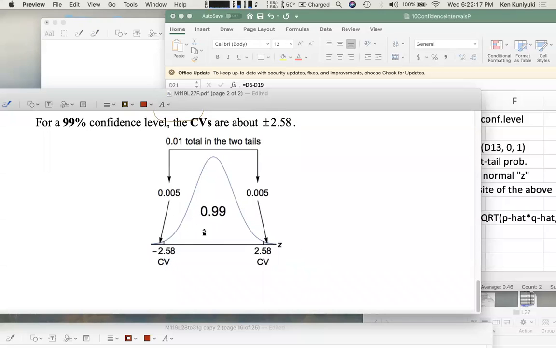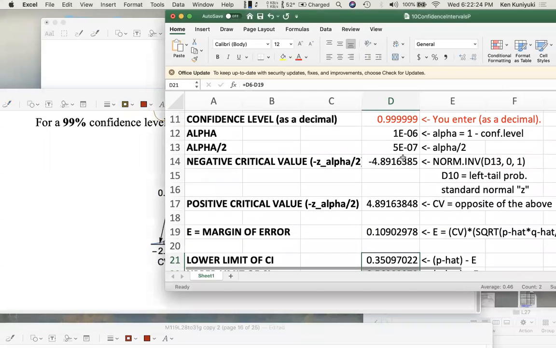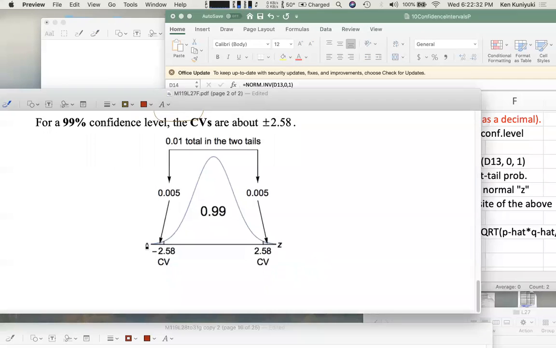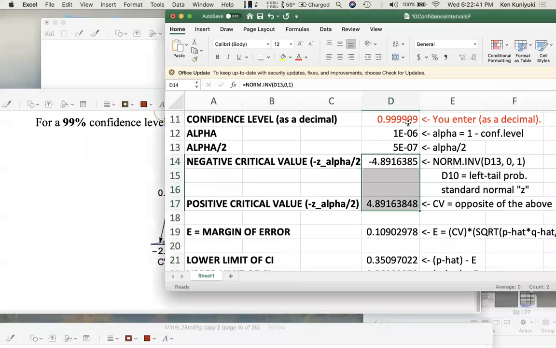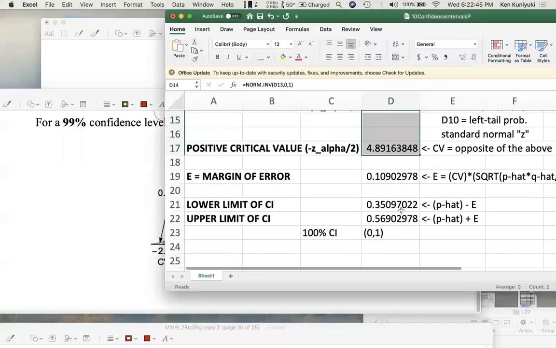I mean, we get about 99% within 2.58 standard deviations of the mean, and we get almost everything, this proportion, within about 5 standard deviations of the mean. So it shouldn't have surprised me that we didn't have to go too far out to capture almost everything. The tails fall off very rapidly for a Z. So actually, these critical values were not that ridiculous, and these limits were not that ridiculous.